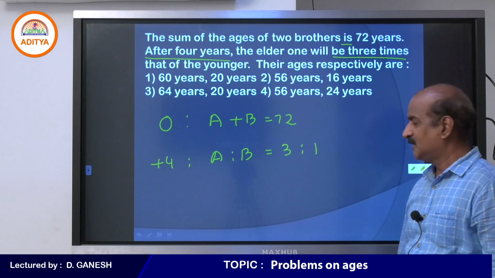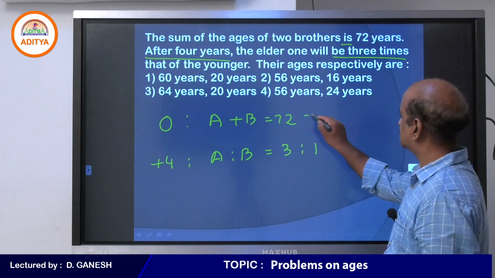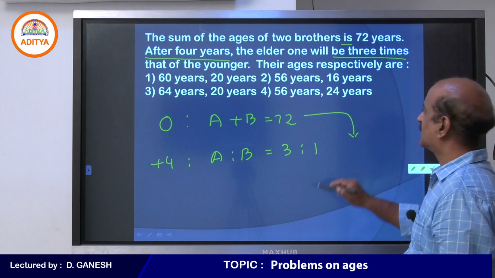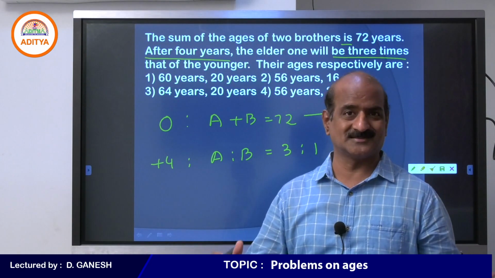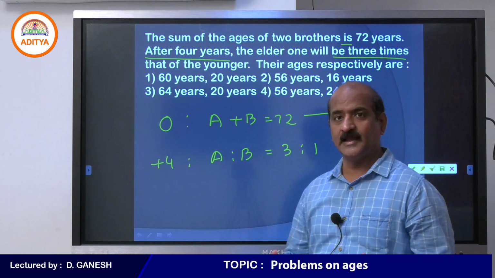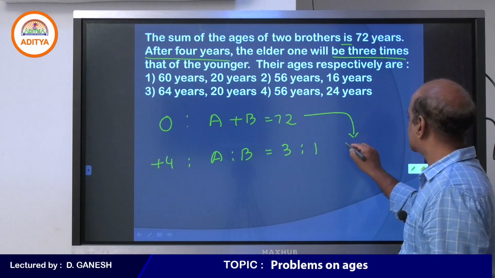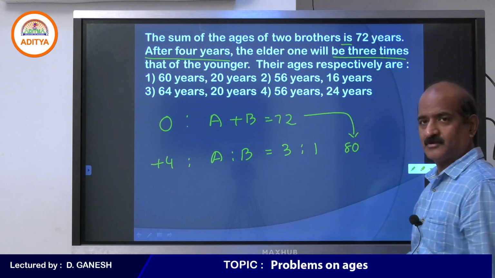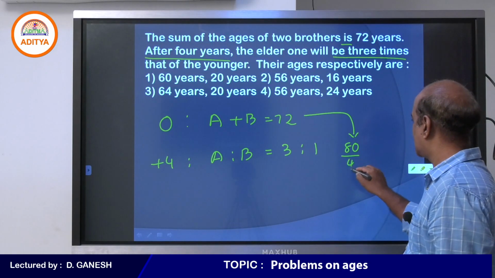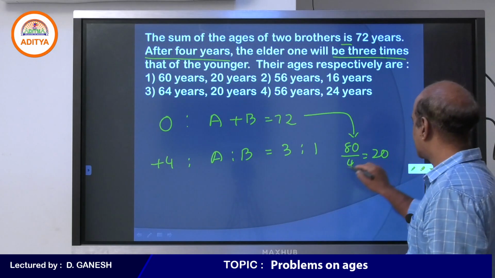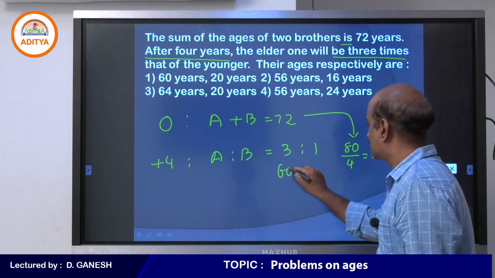You understand that we have to take the sum after 4 years, so we have to add 4, but for 2 persons: 2 into 4 is 8. 72 plus 8 is 80. 80 is to be divided in the ratio of 3:1, so we divide into 4 parts. Every one part is 20, and 3 into 20 is 60.